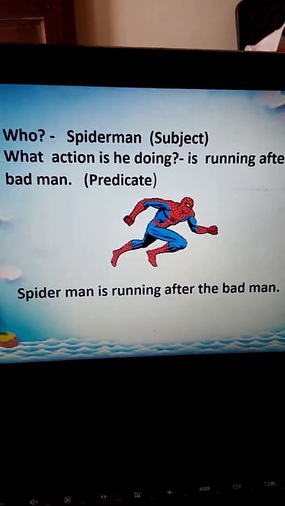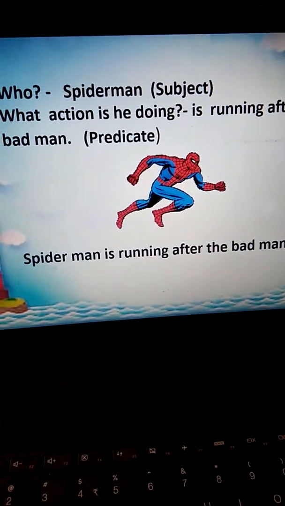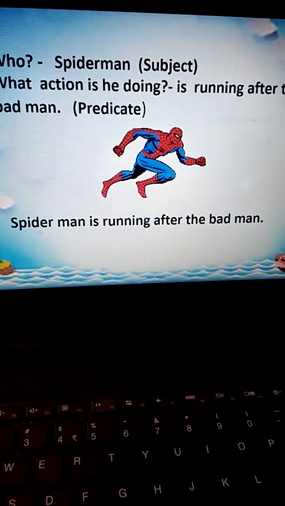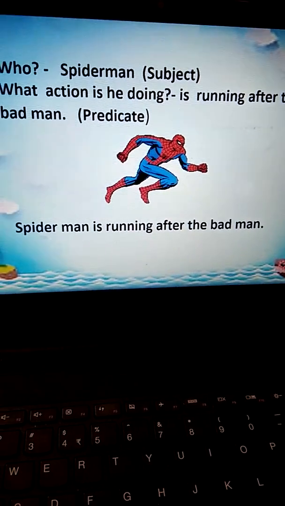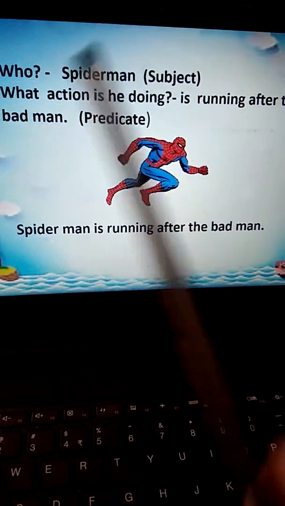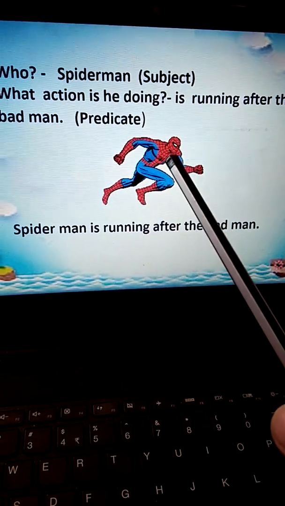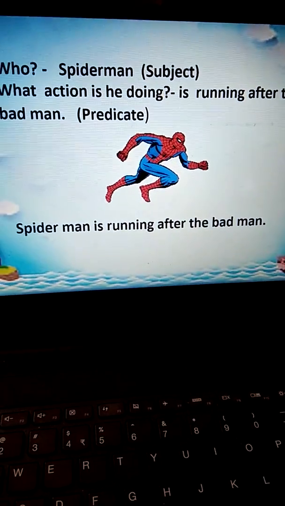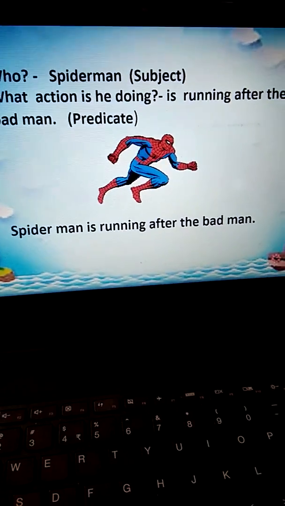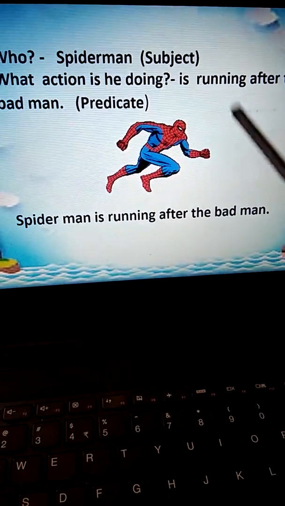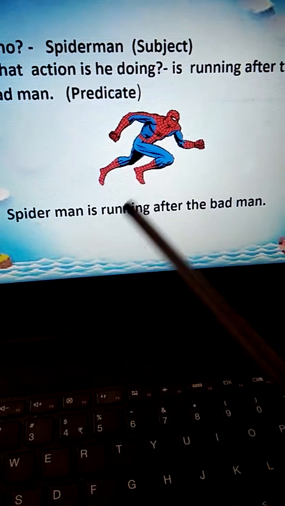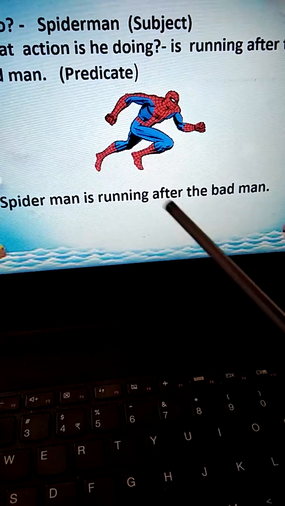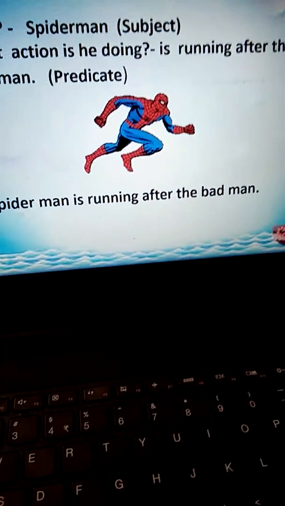Oh my God, who is this? This is Spider-Man. So, what is Spider-Man doing? He is running after the bad man. So, who is the subject over here? The Spider-Man. Right? And what action is he doing? He is running after the bad man. So, what the subject, that is the Spider-Man, is doing is the predicate. So, Spider-Man is the subject, and is running after the bad man is the predicate.